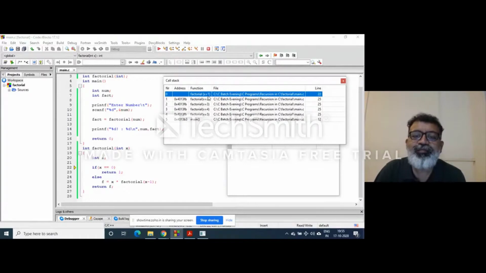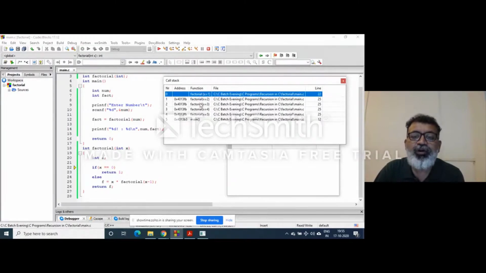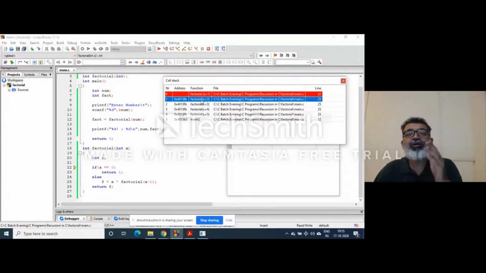Why? Because here this condition will match, and 1 will be returned. Now the question is, many times students get confused: why is this 1 not returned to the main function? It is not returned to the main function because this function has not been called by the main function, but by this function body, factorial with argument x is equal to 2.